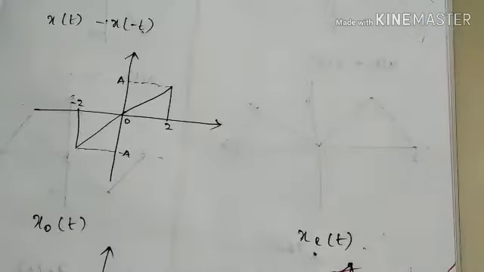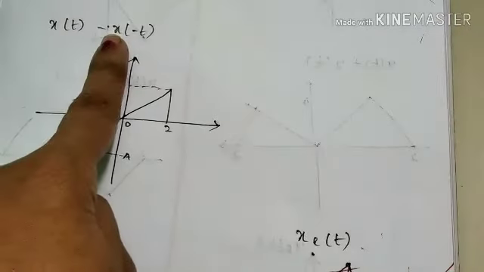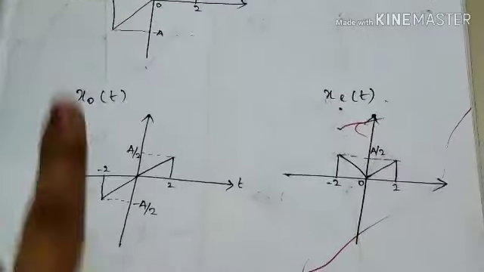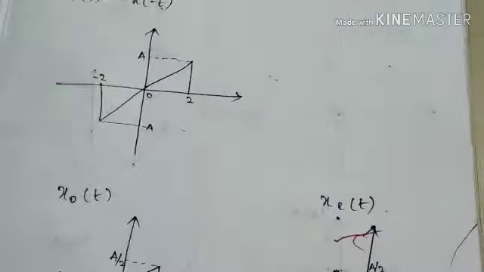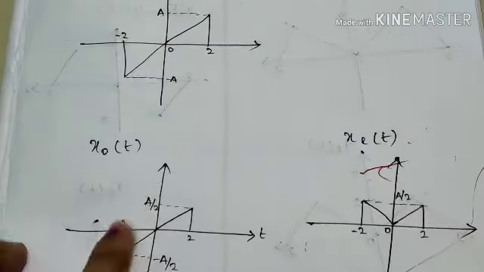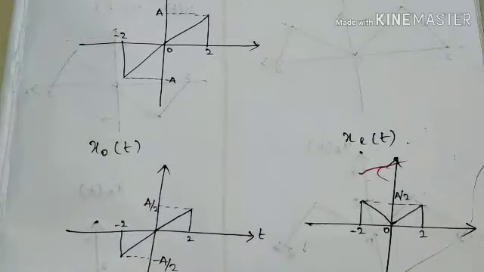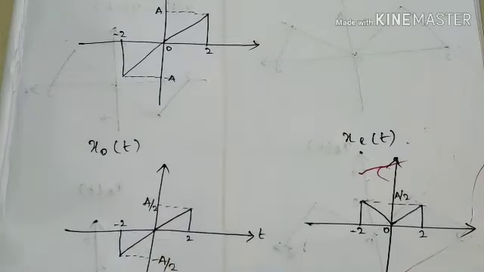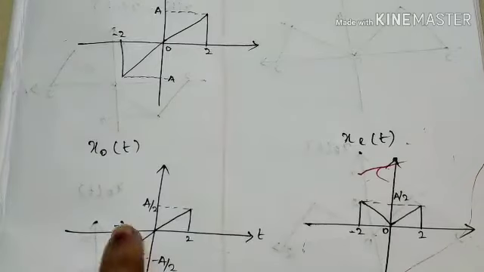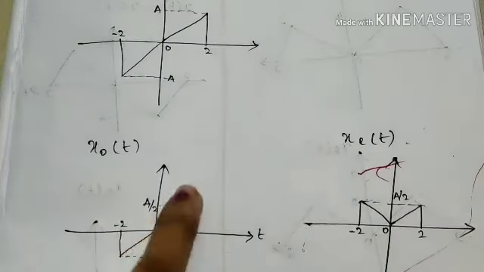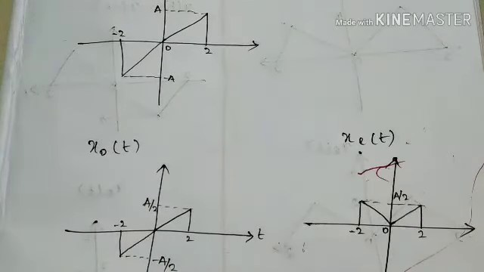The only difference between x of t minus x of minus t and x o of t is that the amplitude becomes halved. Here also I have reduced the amplitude to A by 2. The time period is minus 2 to 2, but the amplitude varies from A by 2 to minus A by 2.